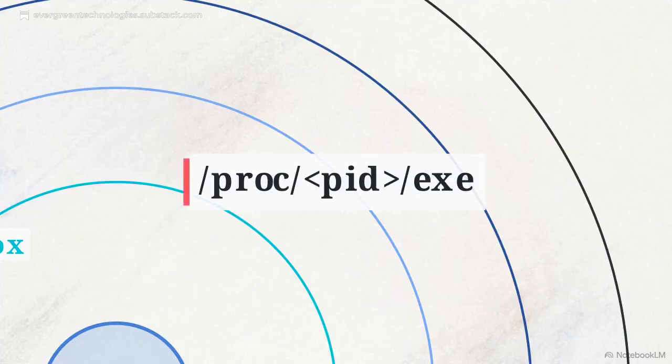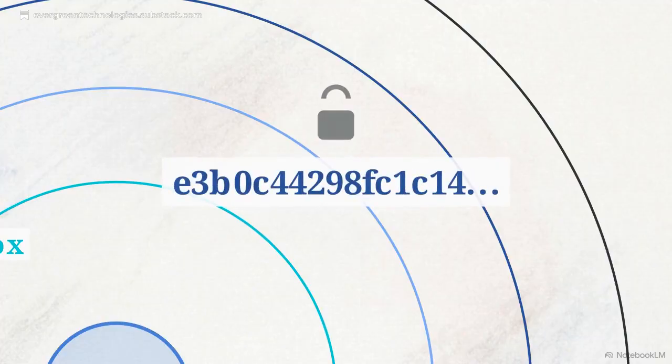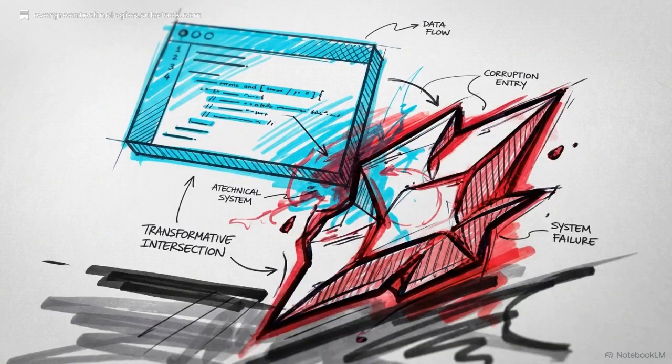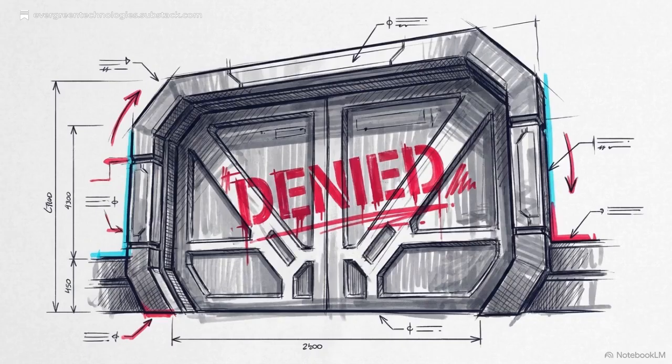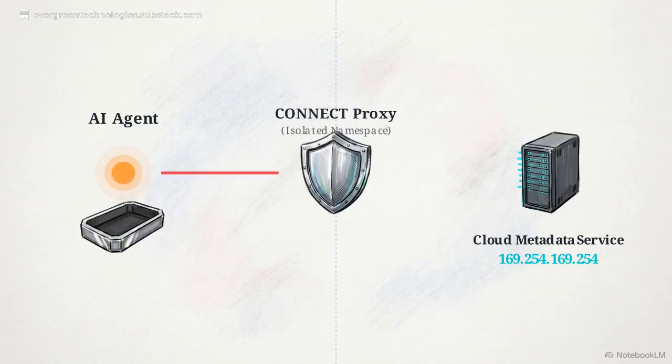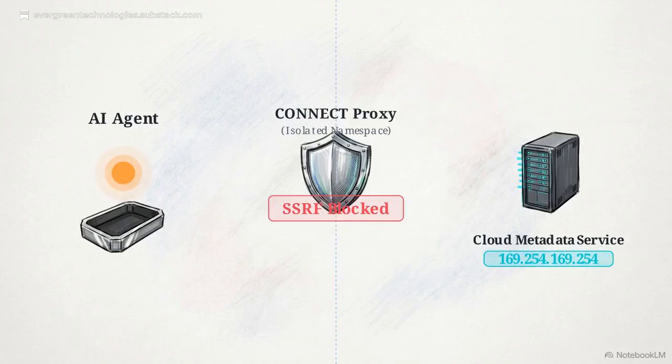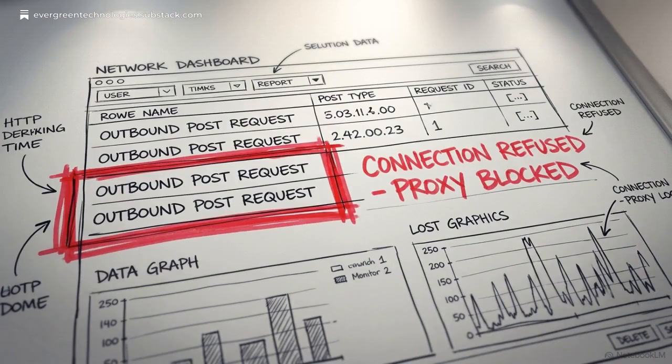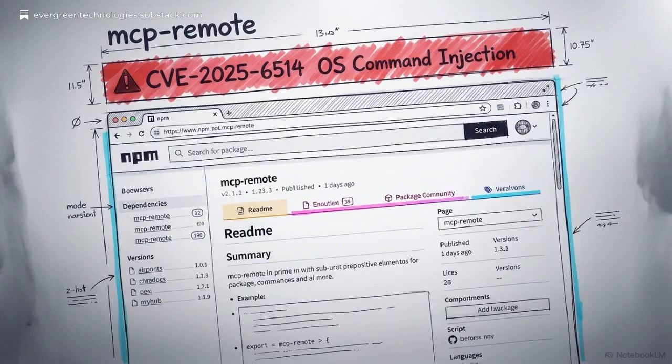To verify the source of a request, OpenShell reads the kernel-trusted executable path from /proc/pid/exe and SHA-256 hashes it on first use. If a malicious payload tries to swap a binary mid-session to bypass a rule, the hash mismatches and the system triggers an immediate, hard denial. This strict proxy routing also eliminates server-side request forgery by explicitly dropping any attempt by the agent to reach cloud metadata endpoints like 169.254.169.254. Zero-click network exfiltration fails because the OS-level proxy physically blocks unauthorized destinations before the packet leaves the host.